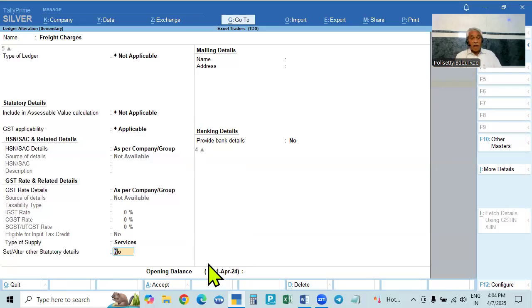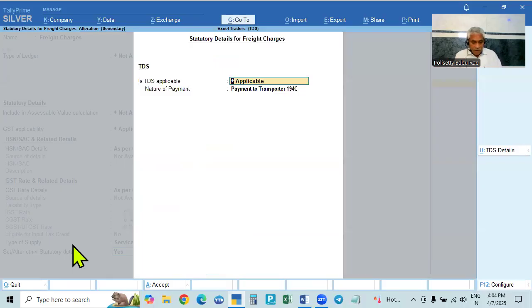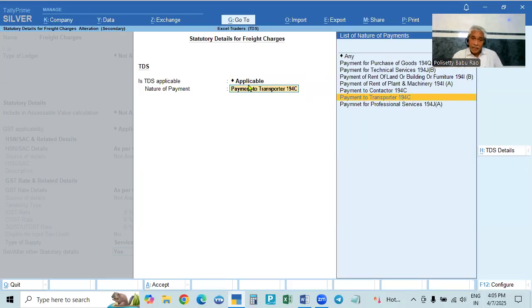We select this, and after this we have to enable the nature of payment, that is, we have to enable the TDS. So make it yes. It will be undefined by default, with only one line assigned. If you click the space bar, the applicability will be available. So select applicable. If you select applicable, then the nature of payment will appear.